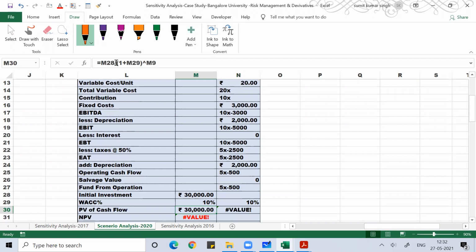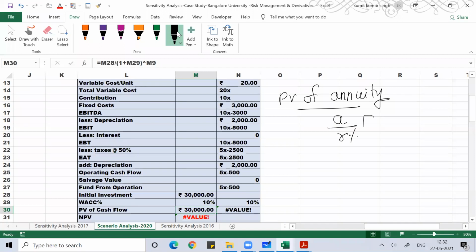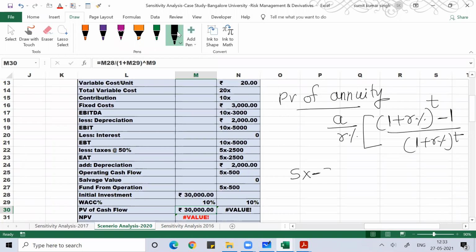Guys, for the present value of cash flow, if you've done second semester properly, then you know the present value of annuity. Every year you're getting a cash flow of 5x minus 500, so that is in the form of an annuity. An annuity means you receive or pay the same amount of money after every regular interval of time. You could have used the direct formula of present value of annuity, A by r into (1 plus r to the power t minus 1) by (1 plus r to the power t). This would have given you the present value directly, but I have not done it that way because many people are doubtful whether they know it or not.